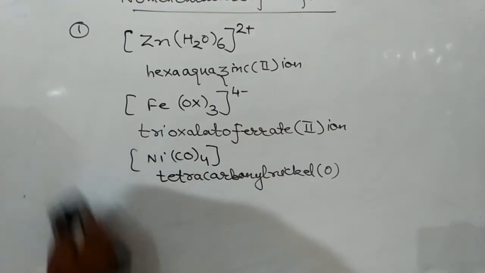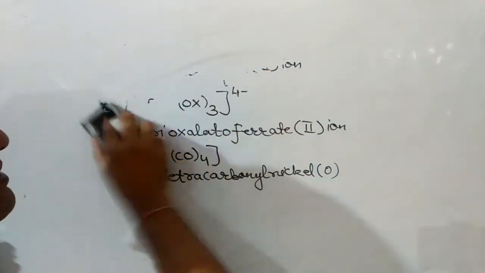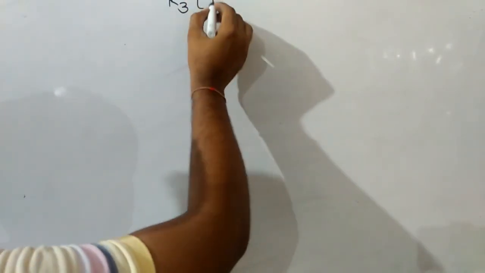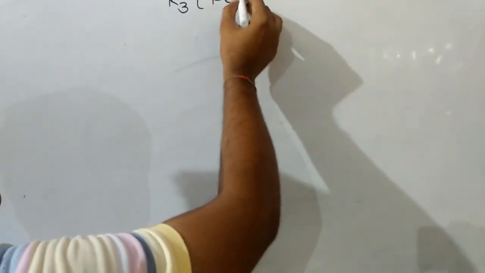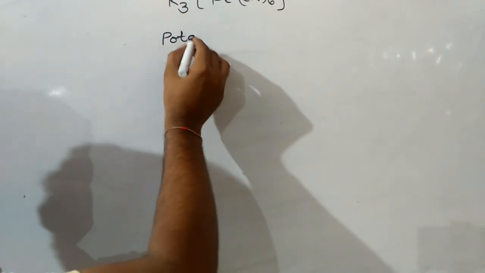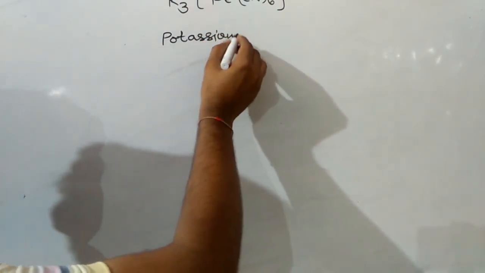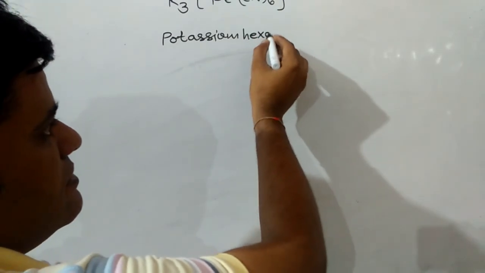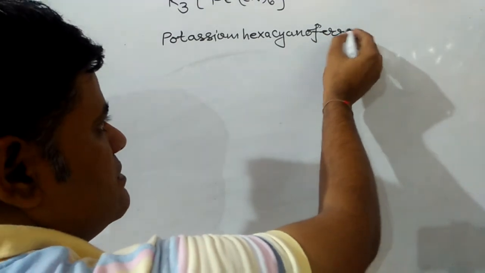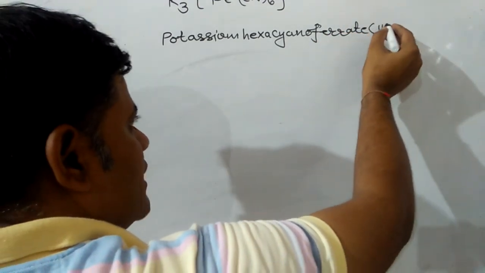Next example I am taking, the compound is K3[Fe(CN)6], and we have to write down the IUPAC name of this. IUPAC name of this will be potassium hexacyanoferrate(III). Now we need not write down the ion because it is neutral.